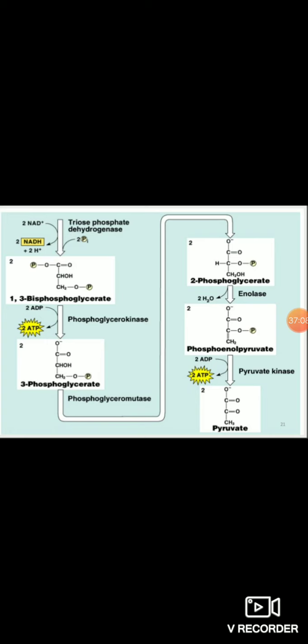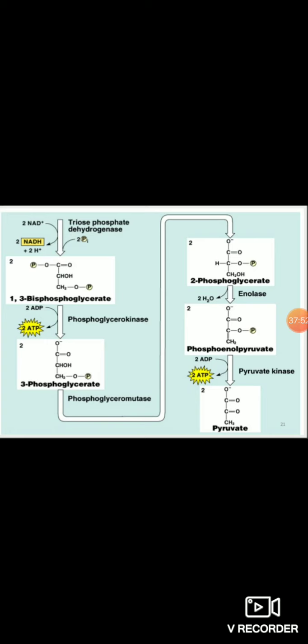Now, the next and last step of this pathway is conversion of 2 molecules of phosphoenol pyruvate to 2 molecules of pyruvate, and this is catalyzed by which enzyme? Pyruvate kinase enzyme. Again, kinase means what? Transfer of phosphate group. So who is the acceptor of that phosphate? ADP molecules. How many? Number is 2. So 2 ADP will be converted into 2 ATP molecules,